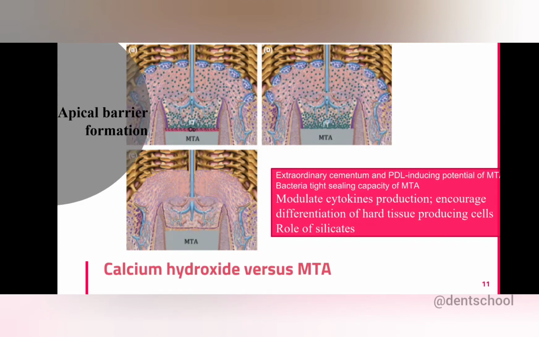The third is that MTA can modulate cytokine production, and these cytokines can encourage differentiation of hard tissue producing cells way faster than calcium hydroxide. All of these things are possible just because of the presence of silicates in MTA.